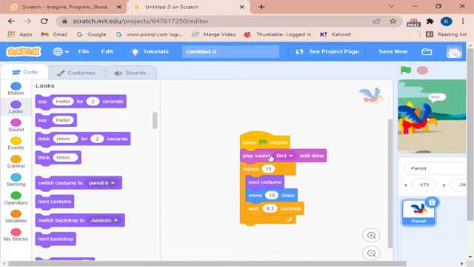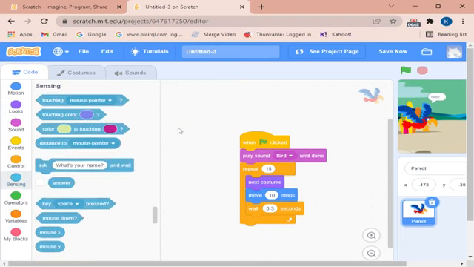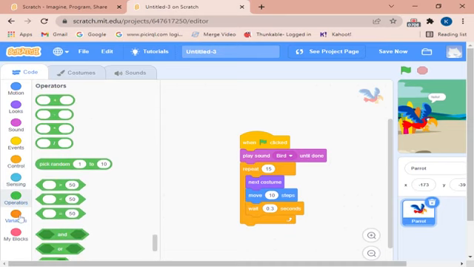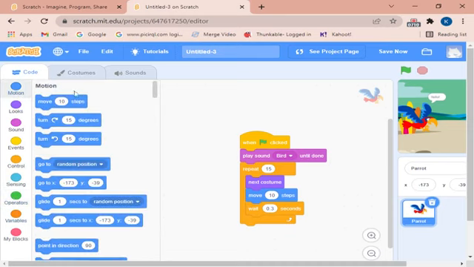So you can do that, and you can create a game or animation where the program senses what the user is doing: touching mouse pointer, touching color, distance from mouse pointer, which key is pressed down, operators for mathematical operations, and for motion you can also turn 15 degrees or any degrees. You can edit it later.